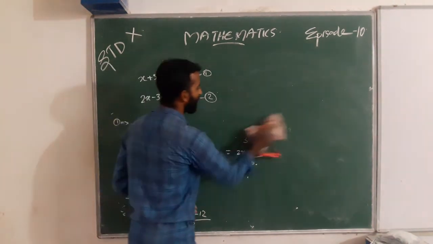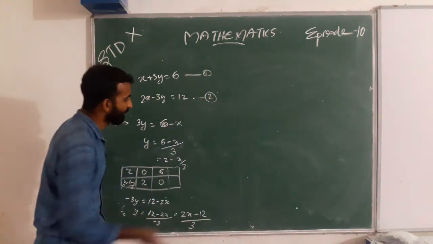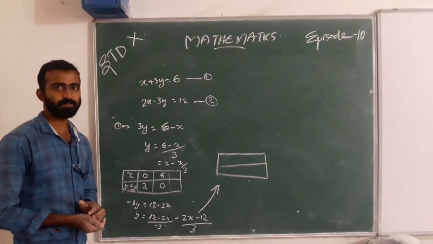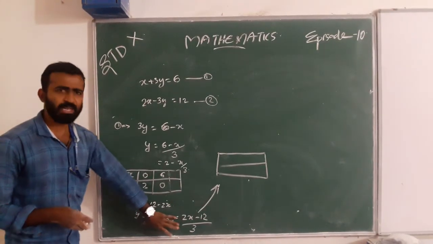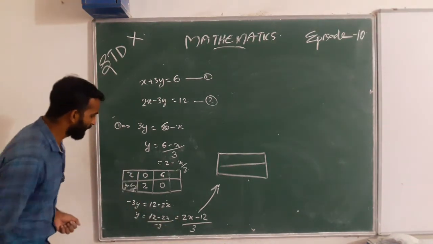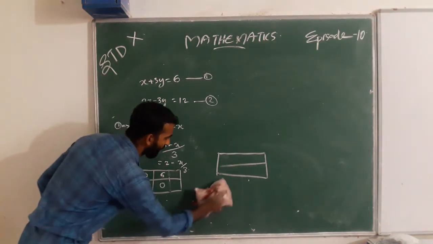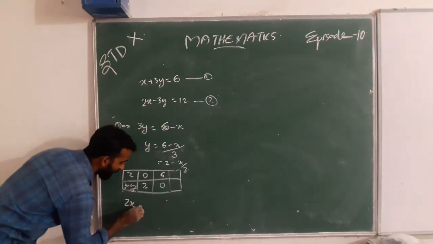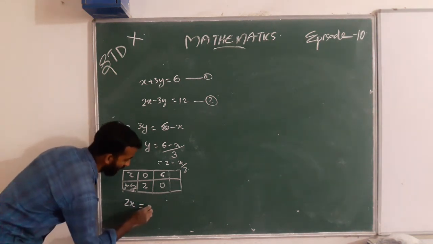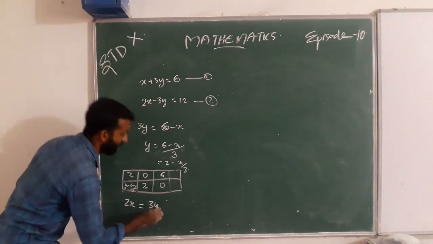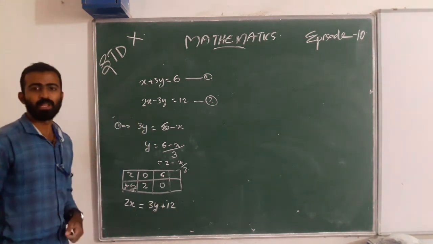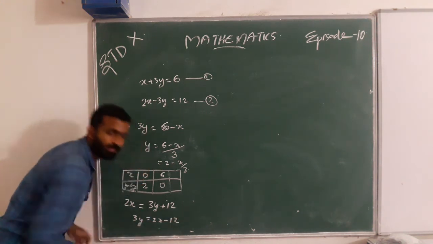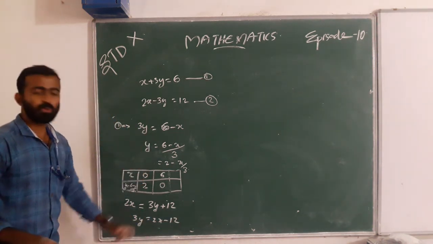For graphical representation we take points. This is a complicated way, so we can rewrite it: 2x equals 3y plus 12, so 3y equals 2x minus 12.